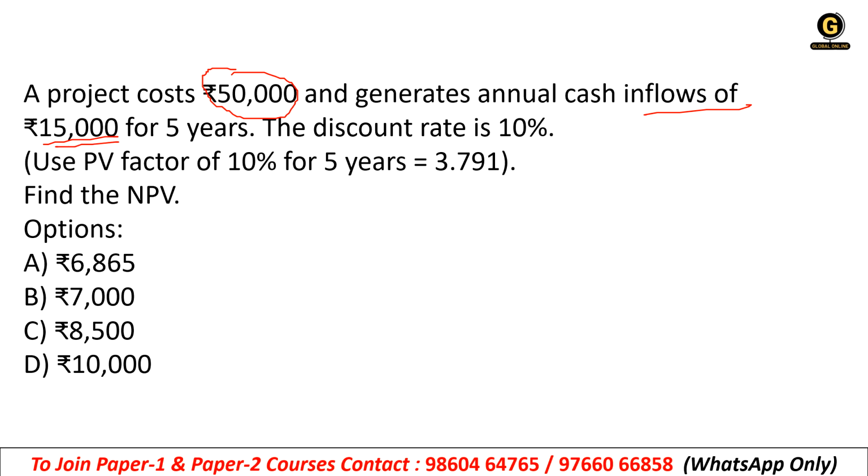Next, a project costs 50,000 and generates annual cash inflows of 15,000. Project cost is 50,000 and annually the inflow from that project is 15,000, for 5 years. The discount rate is 10%. Use PV factor of 10% for 5 years, 3.791. Find the NPV.